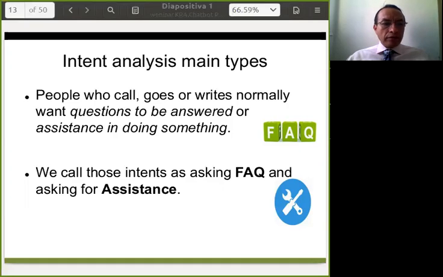On the other hand, task assistance normally are tasks that the user needs to complete related to the provided service. In case of KRA, will be things like verifying a tax certificate, reset a password, or maybe ask for the current account balance from a specific taxpayer.